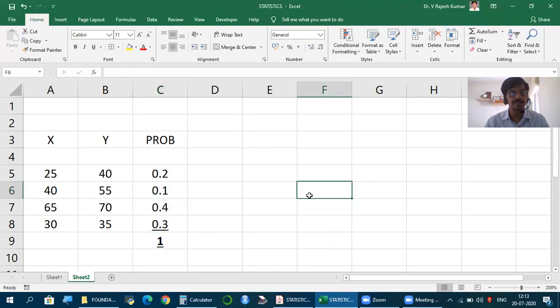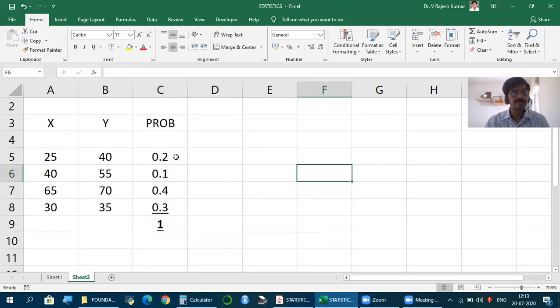Always total must be 1. Now, what does it mean? There's 20% chance that X will be so much, Y will be so much in the first situation. 10% chance X and Y will be so much, etc.